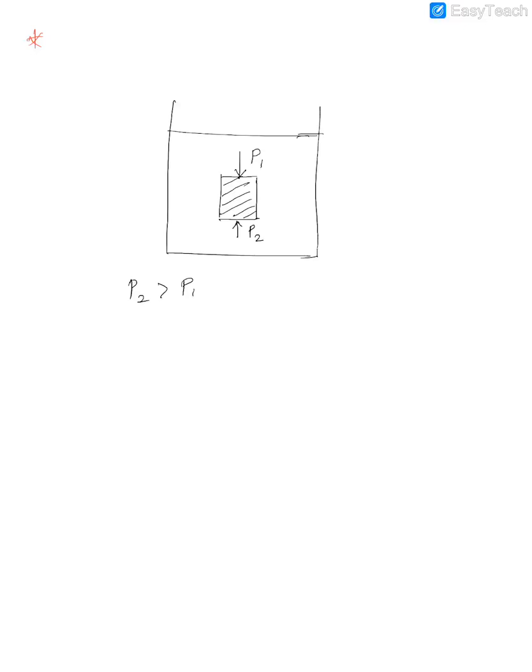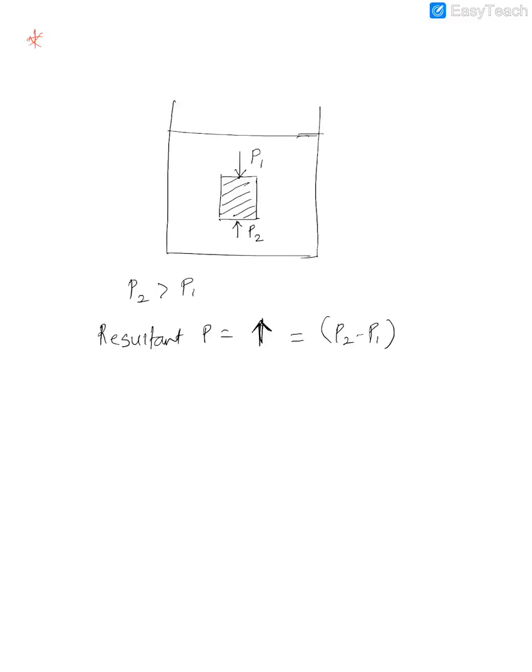So since pressure 2 is greater than P1, the resultant pressure is what? Upwards or no? Yes. So the resultant pressure will be upward on a body. And because the resultant pressure is upward, that's the reason the body will move upwards. Okay. Can you tell me how much is the resultant pressure acting upwards? It will be P2 minus P1.